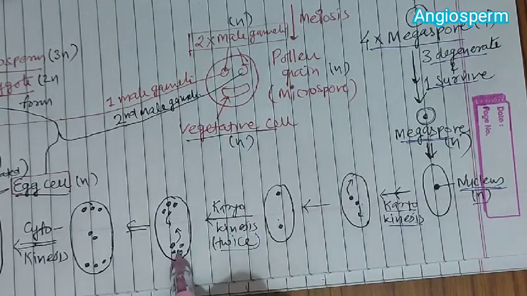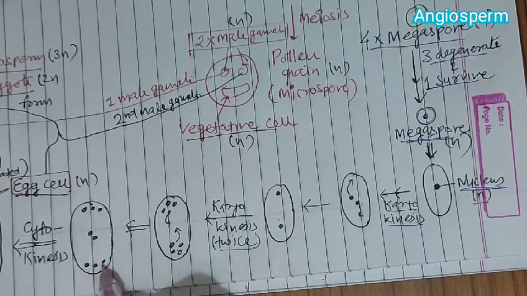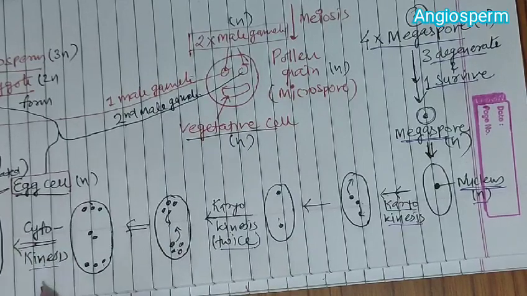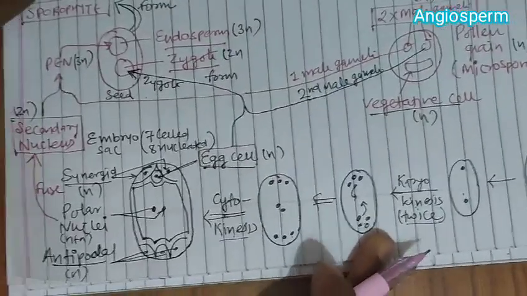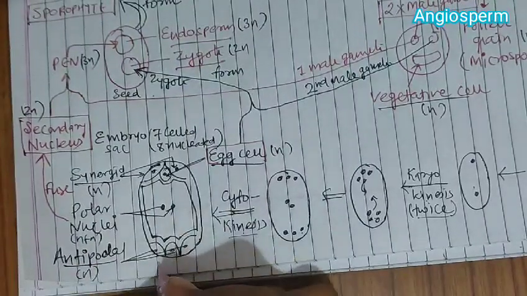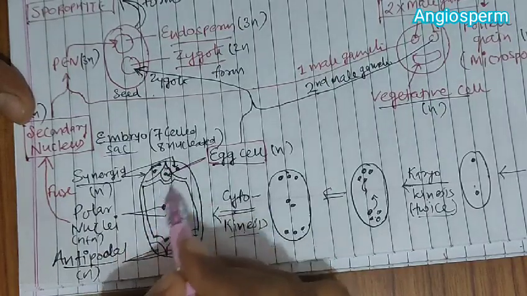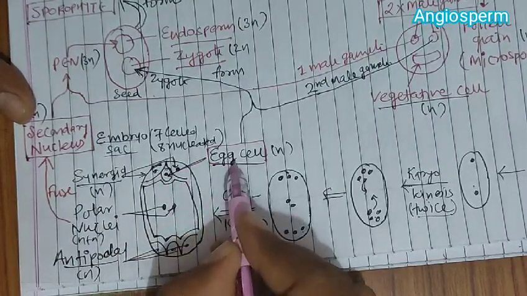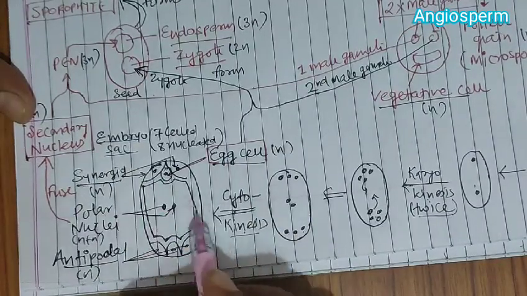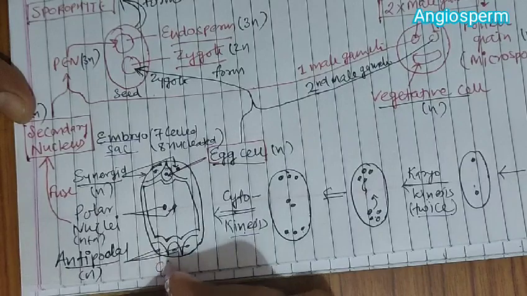Out of the 4 nuclei at each end, 1 nucleus reaches the center, so there are 2 nuclei at the center, 3 nuclei at this part, and 3 nuclei at this part. And at last, after these karyokineses, cytokinesis, that is cytoplasm division, occurs, and after cytokinesis you will find the formation of this part, which is nothing but the embryo sac. In this embryo sac, at the micropylar end there are 2 synergids and 1 egg cell. In the center, 2 polar nuclei are present in the central cell, and at the chalazal end these 3 antipodals are found. This is known as the chalazal end.